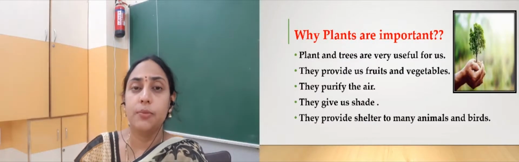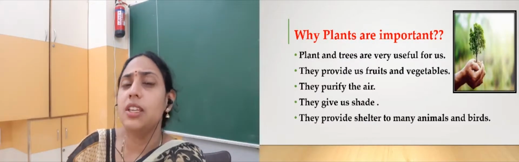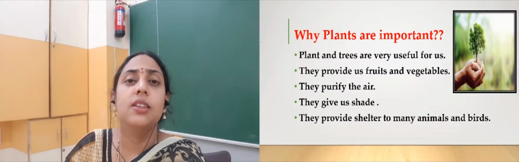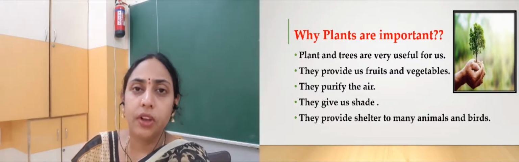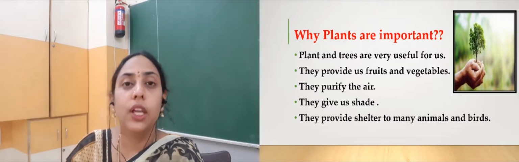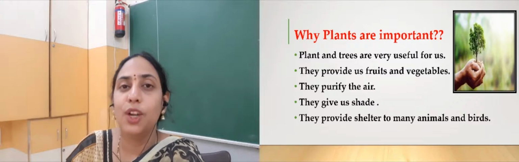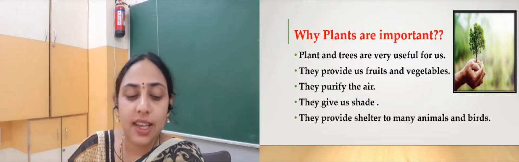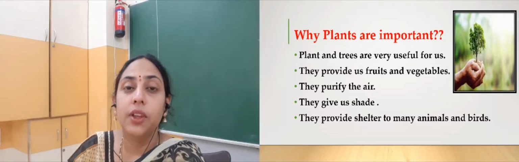Now, the question comes, whatever trees and plants we see around us, who do these trees and plants belong to? Right. Now, we know these plants and trees are very useful for us. We get food in the form of fruits, vegetables, pulses, cereals from them.